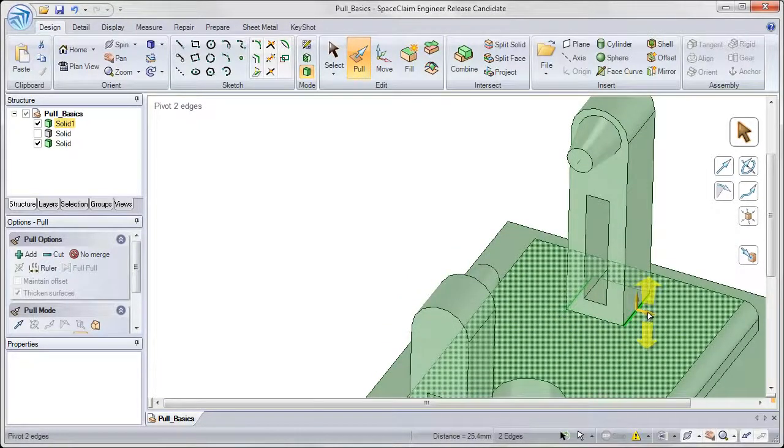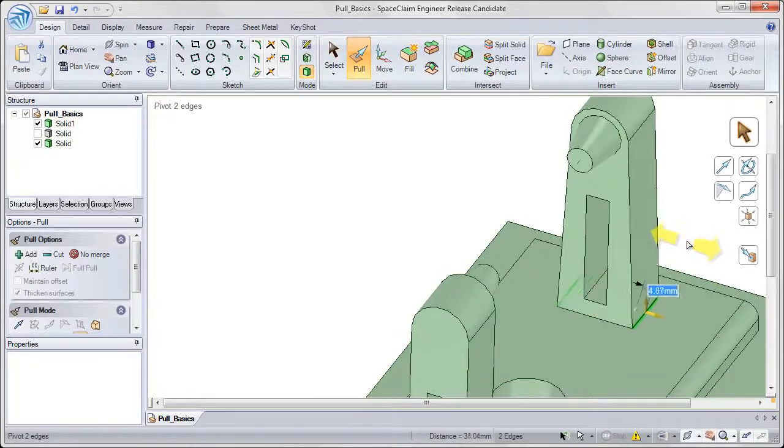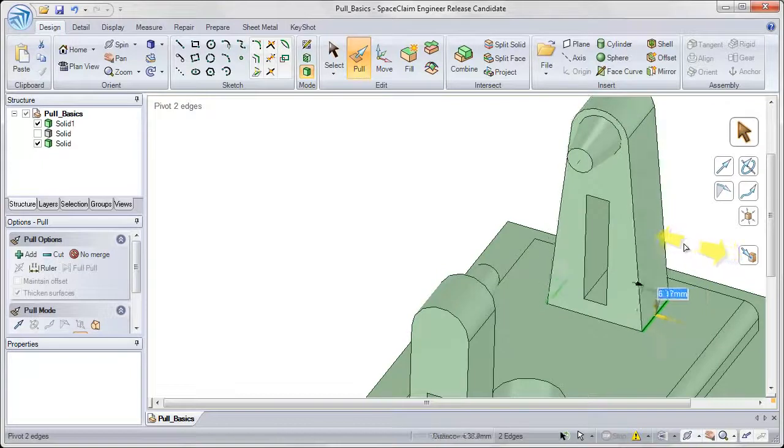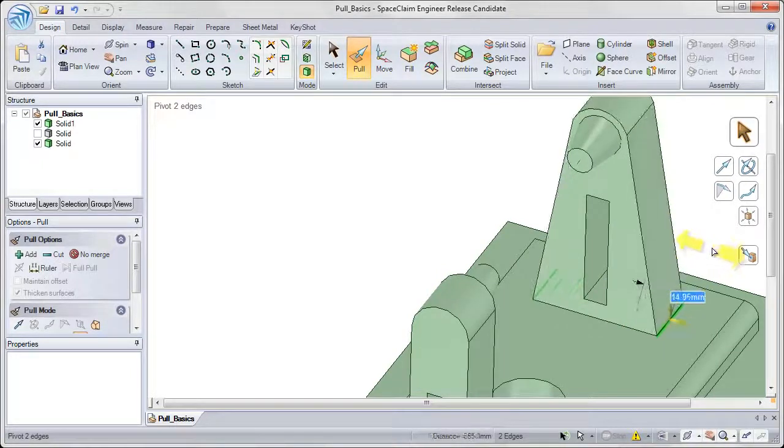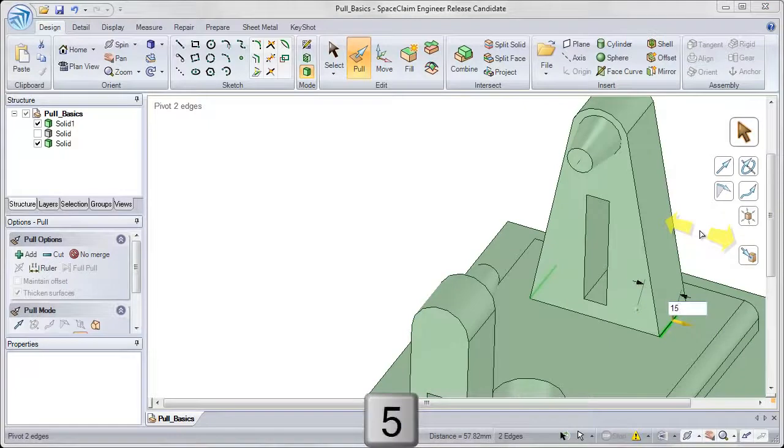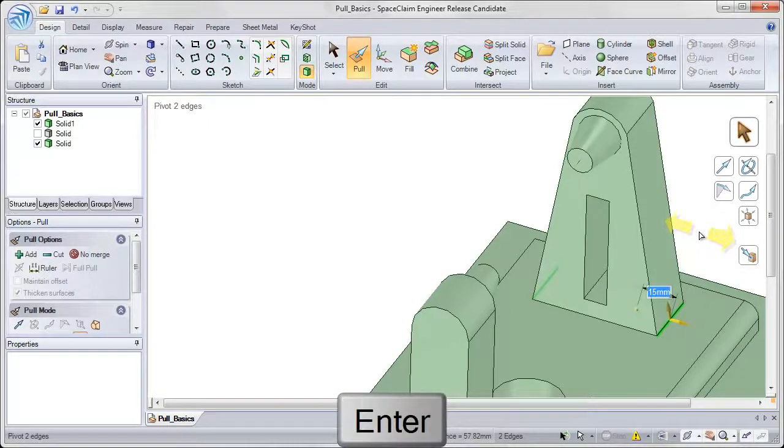Again, I select the yellow arrow to make sure that I'm pulling outward, and then click and drag allows me to pivot that in or out. And after I let go of my left mouse button, I'll type in 15 and hit enter for a definite value.